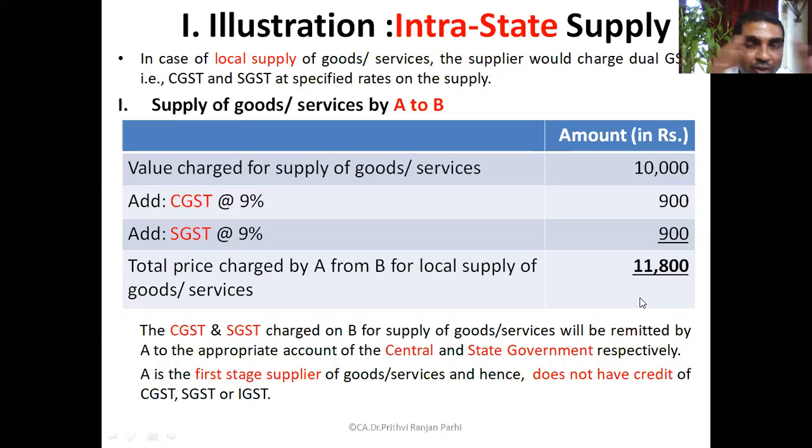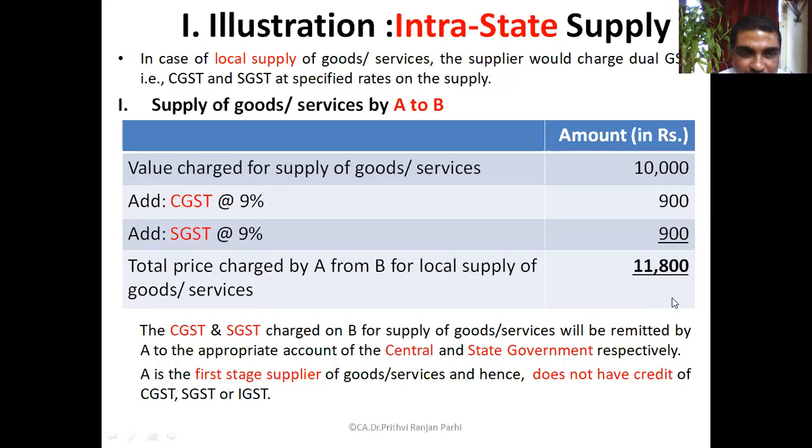Now tell me, out of this money which is collected from the supplier, when we were learning how GST is deposited, earlier I had shown you some challan also. You'll see GST is deposited in a challan in different accounts, right? CGST this much, SGST this much. It is deposited in different accounts. Why? Because if it is deposited in a particular account, it will go to the state government. If it is deposited in another account, it will go to the central government. You tell me how much money will go to the center, how much money will go to the state in this example.